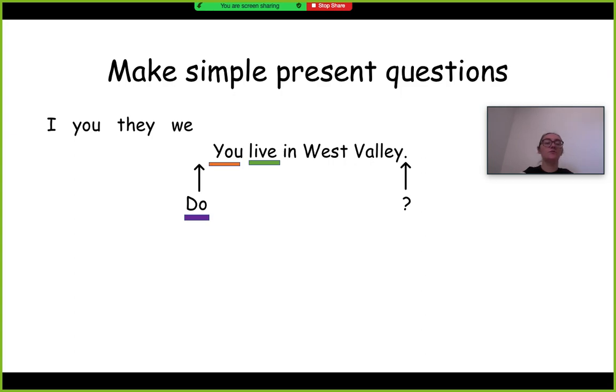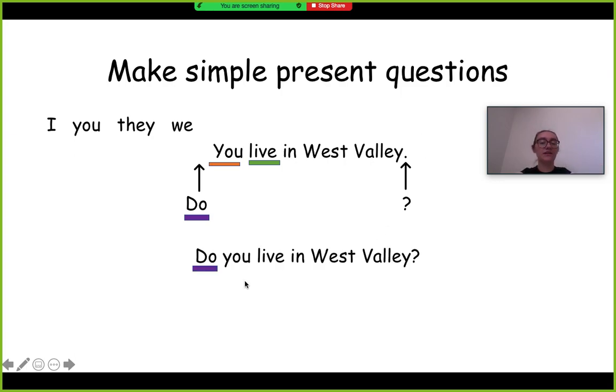And we call it a question mark instead of a period. This lets us know in writing that it's a question. And we just put it at the end. So when we make a question in English with the simple present tense, all we say is do you? You just put do in the front. So if you're wondering, you live in West Valley? If you want to make it a question, do you live in West Valley?